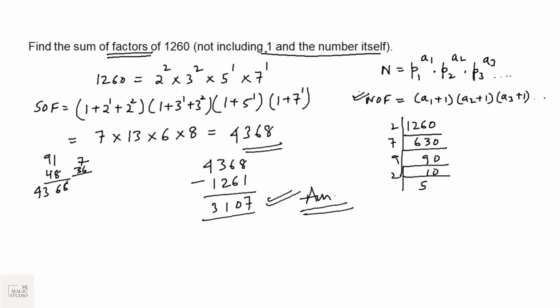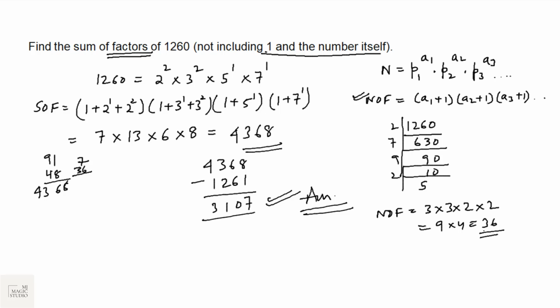But these are the processes where different kinds of questions can be asked. They can ask you just find the number of factors of 1260. So the number of factors in this case would be, we would be using this formula: power plus 1 into power plus 1 into power plus 1 into power plus 1. 9 into 4 is 36. So 1260 has got 36 factors.